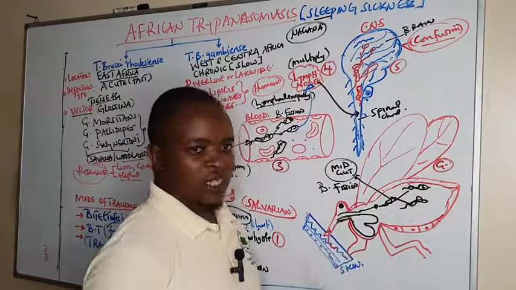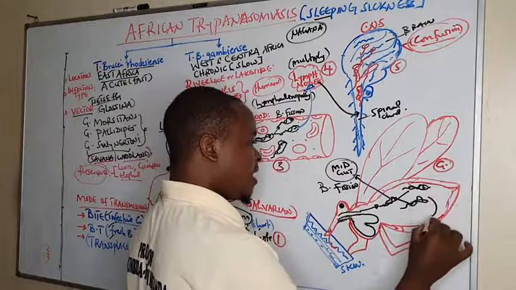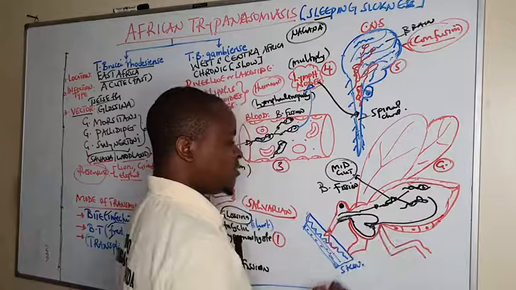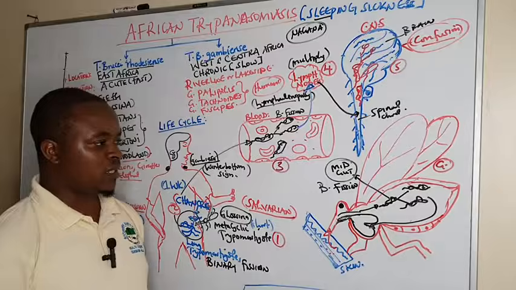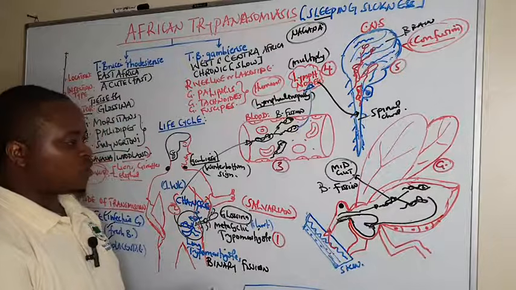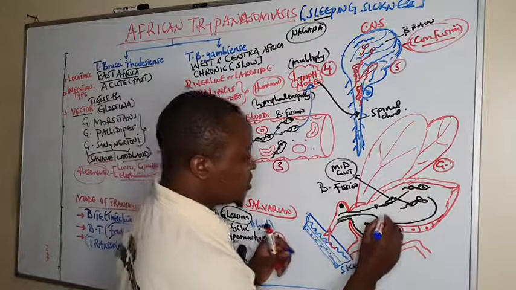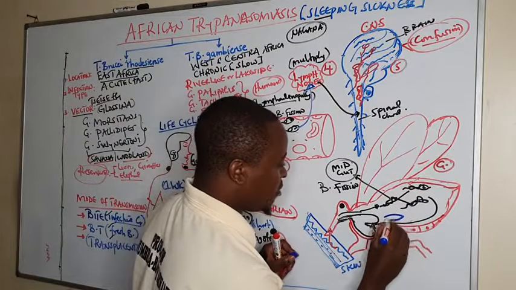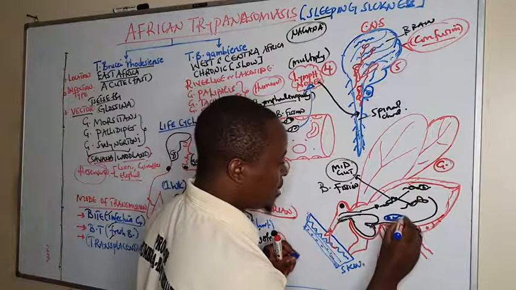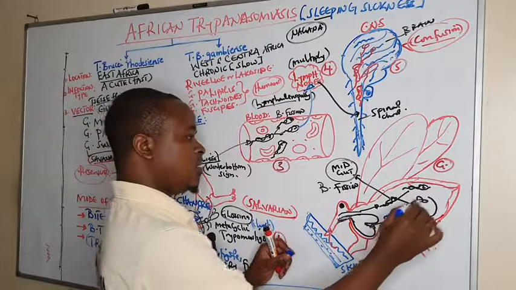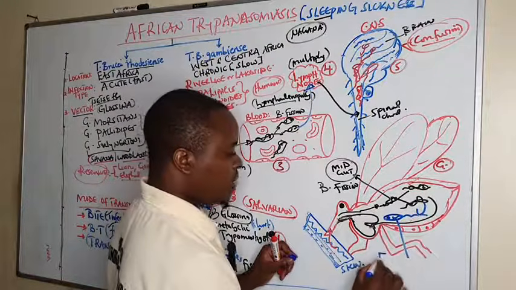And after increasing in number, they move into the hindgut and migrate to the salivary gland. As they are migrating to the salivary gland, these trypomastigotes transform into what we call the epimastigote. So if this is the form, this is the nucleus, we see the epimastigote coming in. So these trypomastigotes give rise to what we call the epimastigote.